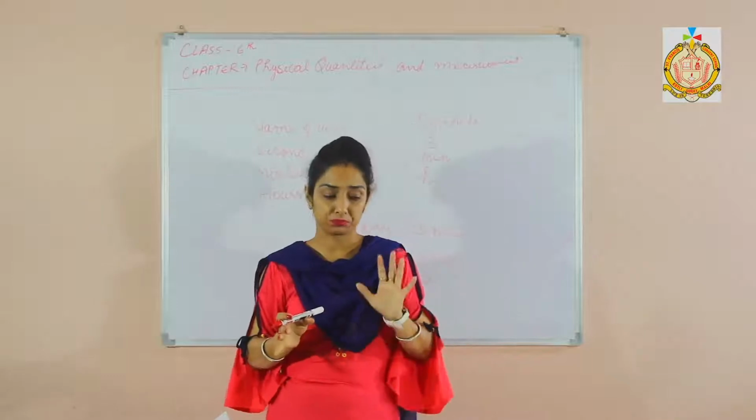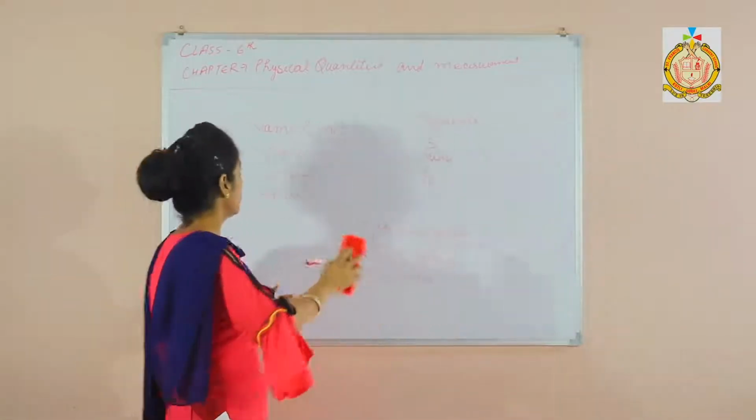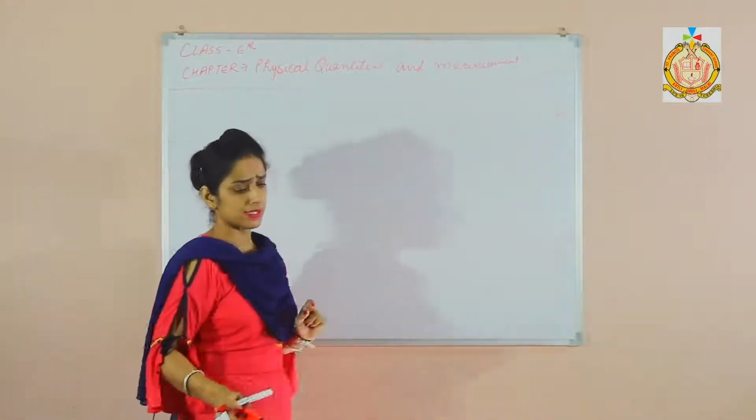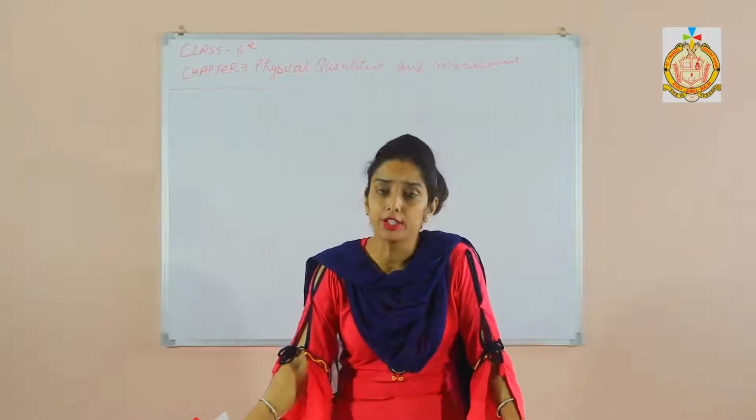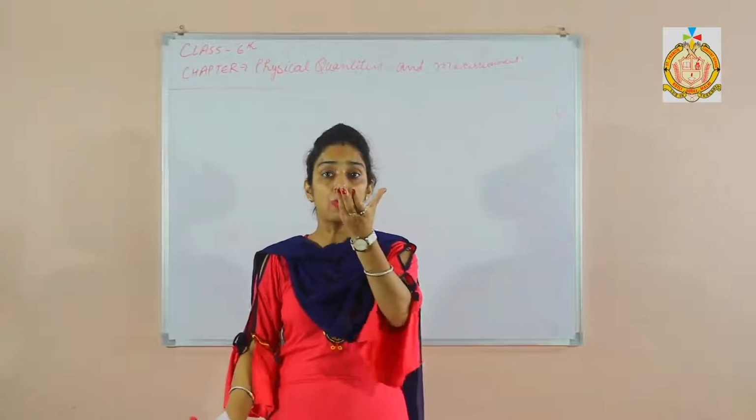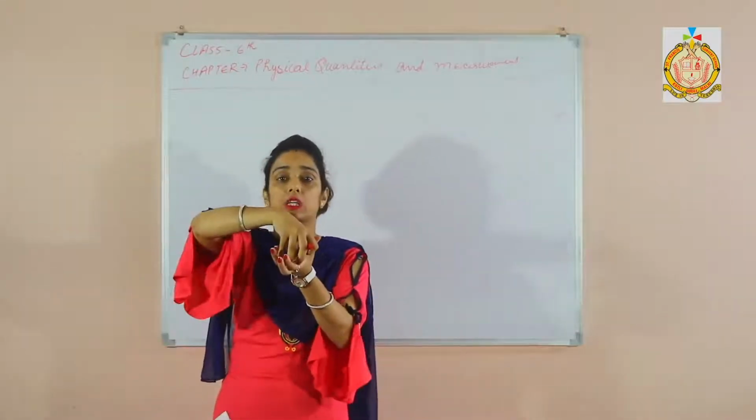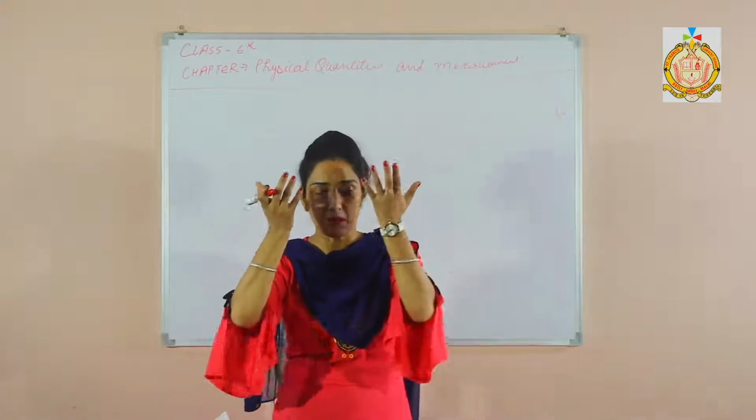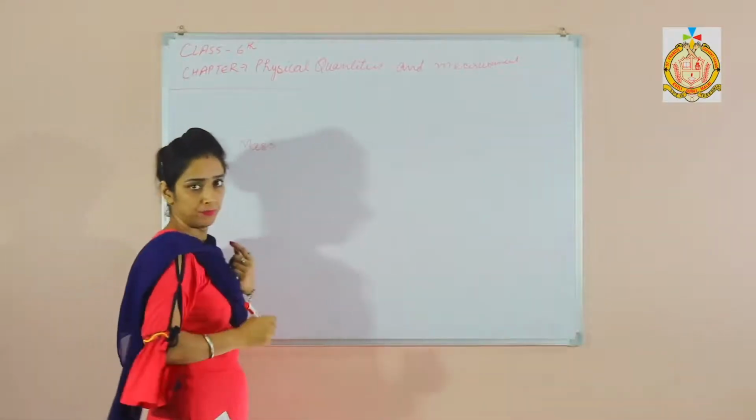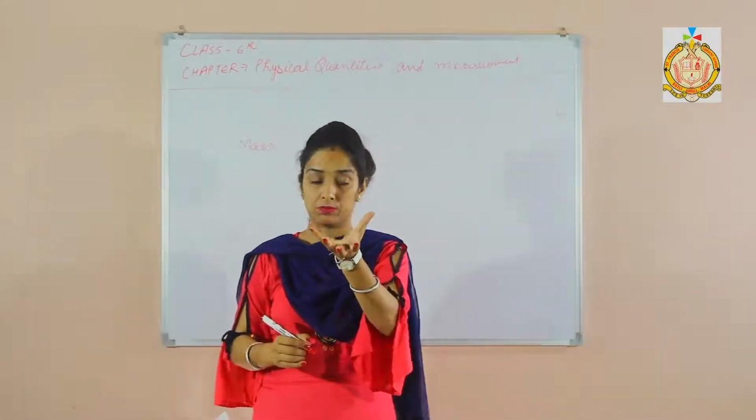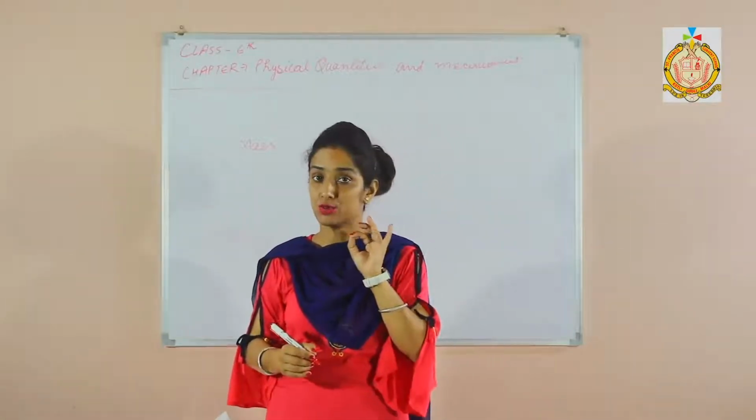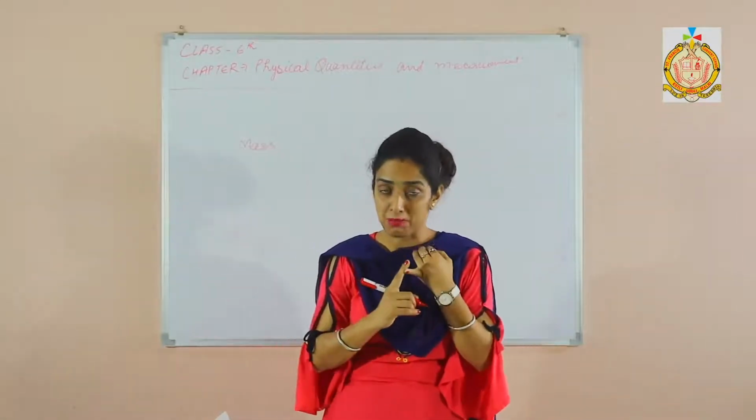Is that clear? Now I will tell you some examples, some blanks related to this topic. Students, the amount or quantity of matter in an object is what? It is mass, right? The weight of the thing. Dash and dash are used to measure the mass. We use a beam and beam balance.